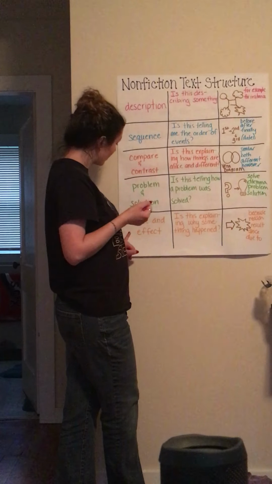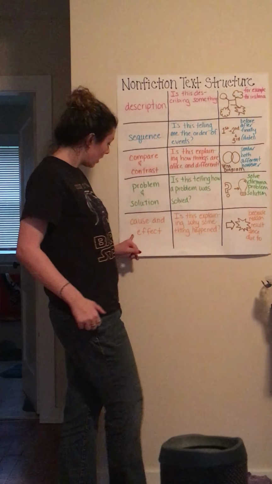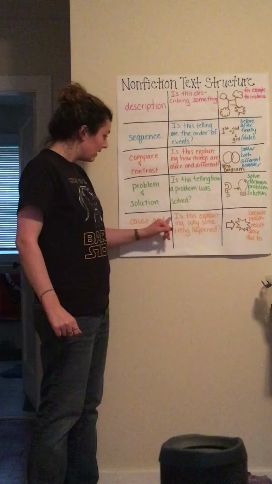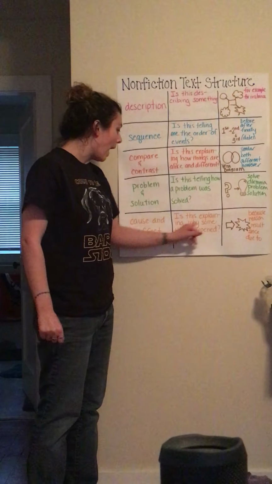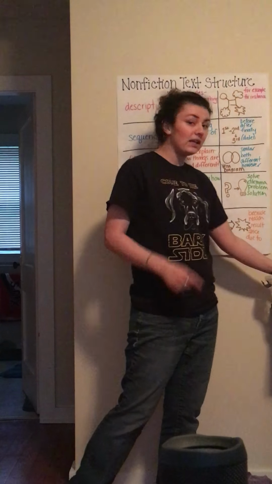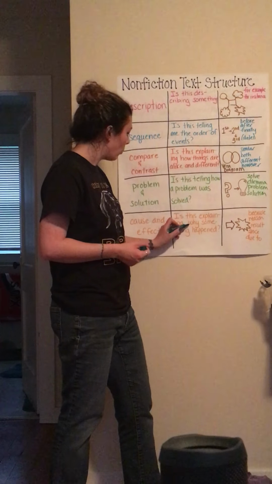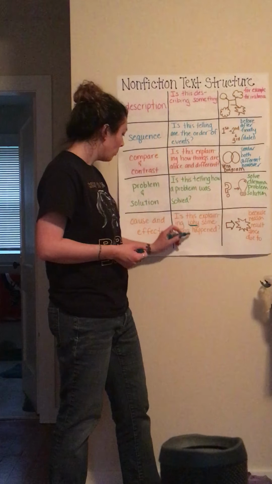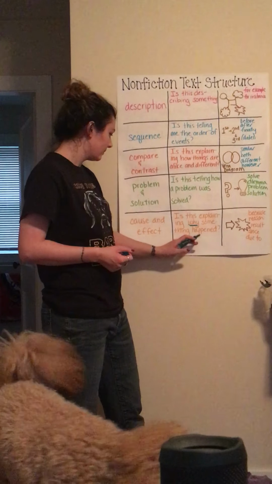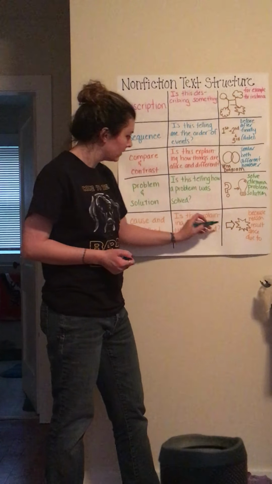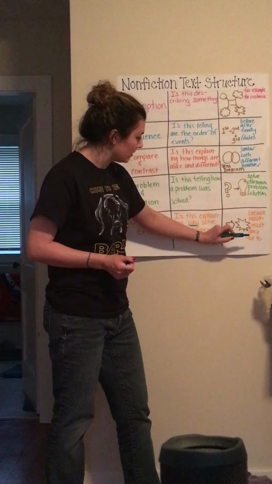Our last text structure for nonfiction is cause and effect. It is just explaining why something happened. The key thing to note here is the term why. Why something happened. The language is because, reason, result, since, and due.